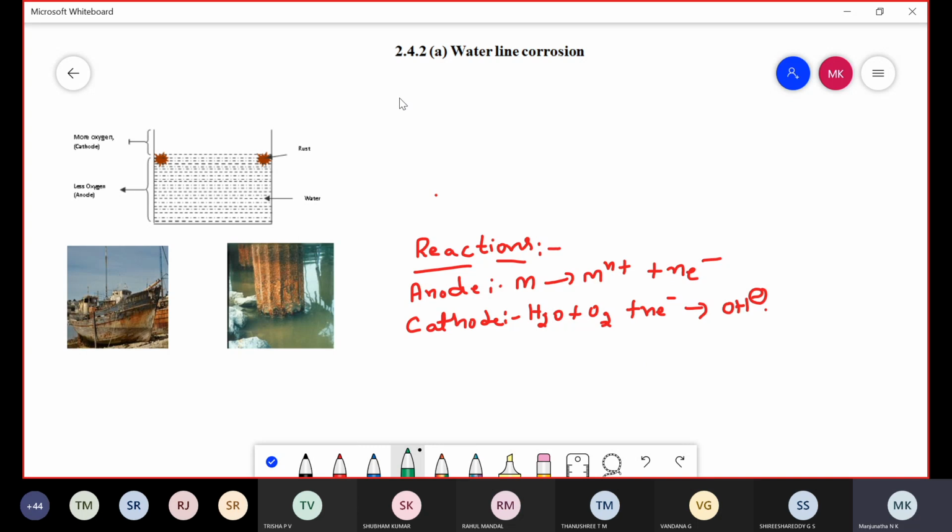Sometimes for 6 marks you will get a question: Explain the differential aeration corrosion with typical examples. If they mention the words typical examples, there are 2 typical examples for differential aeration corrosion. One is waterline corrosion, another one is pitting corrosion. Coming to the first one, waterline corrosion.